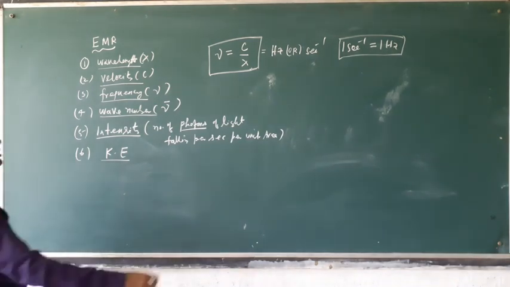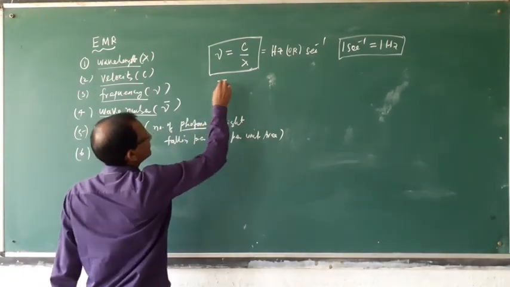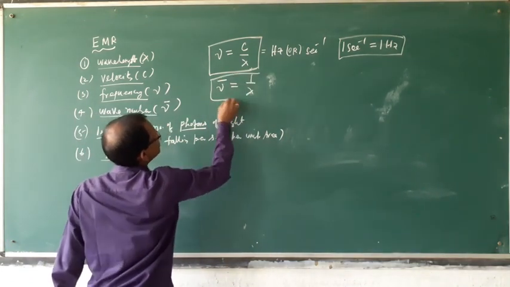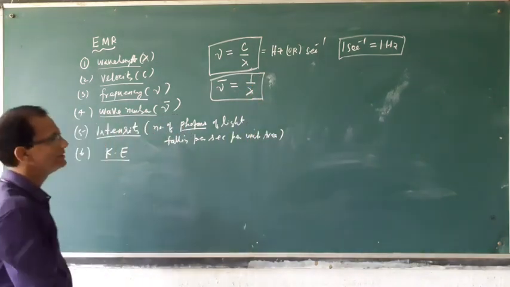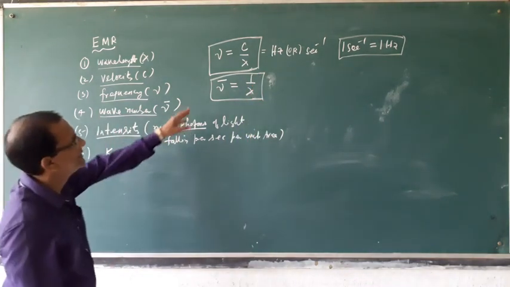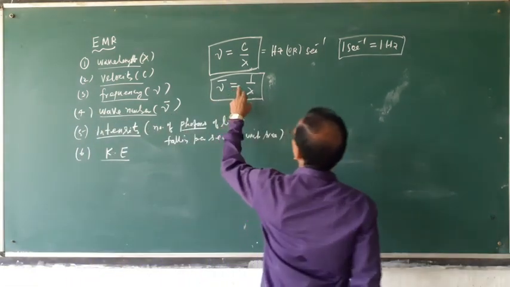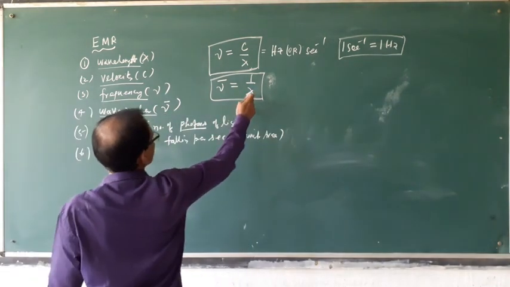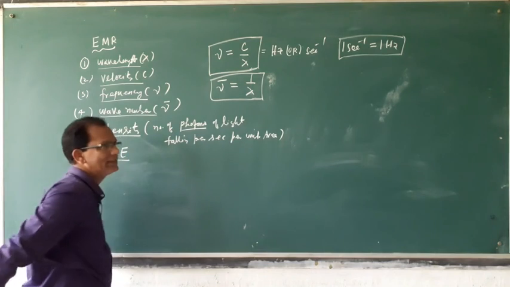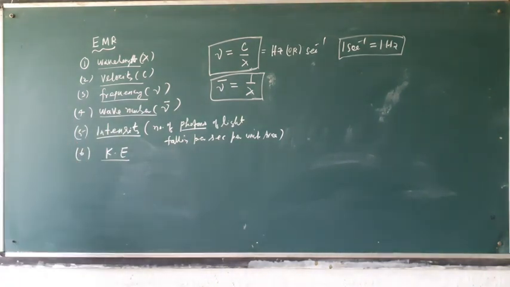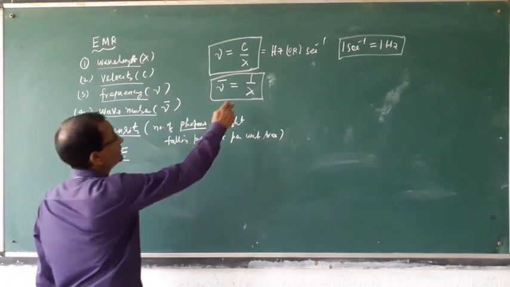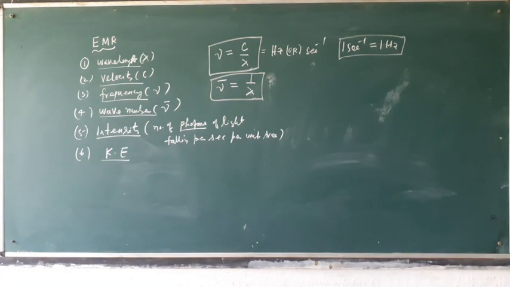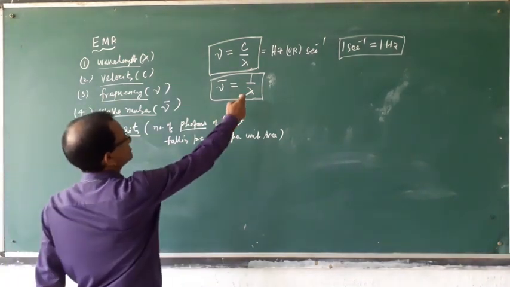And already we know wave number nu bar is equal to 1 by lambda. That means the number of waves per unit length, that is called wave number.